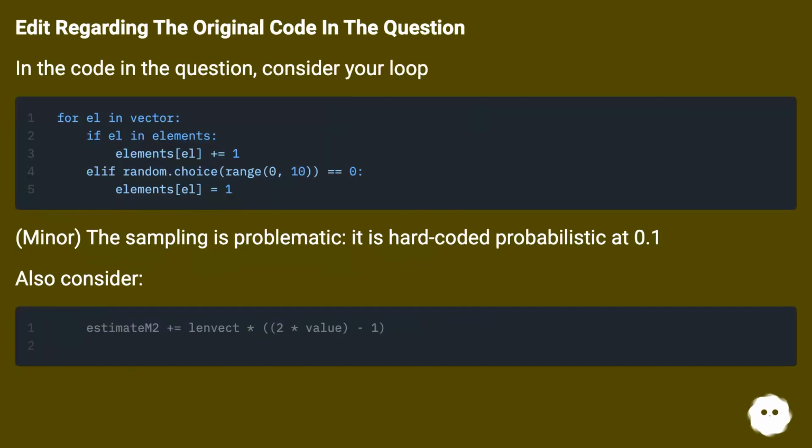Edit regarding the original code in the question. In the code in the question, consider your loop. Minor, the sampling is problematic, it is hard-coded probabilistic at 0.1. Also consider this, it lacks a division by the number of sampled elements.